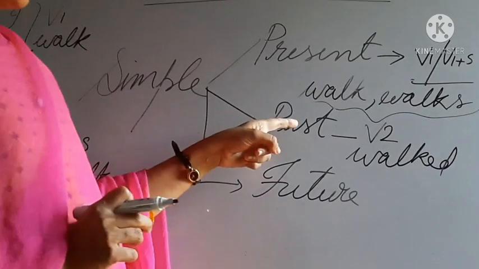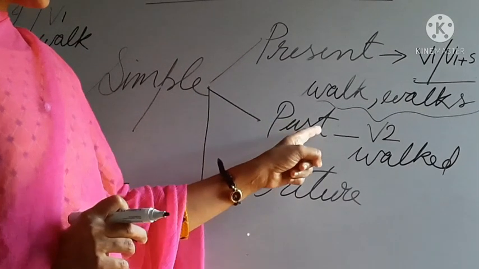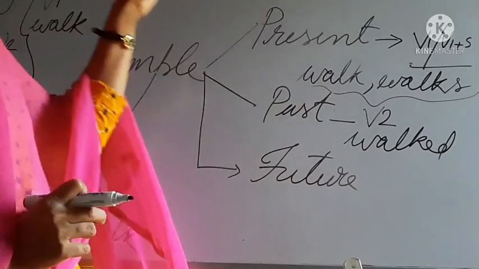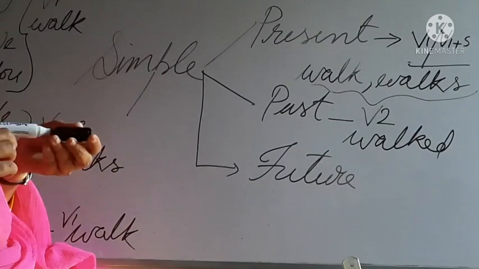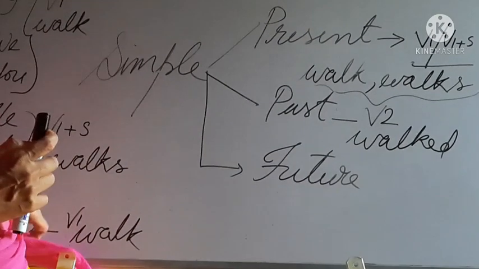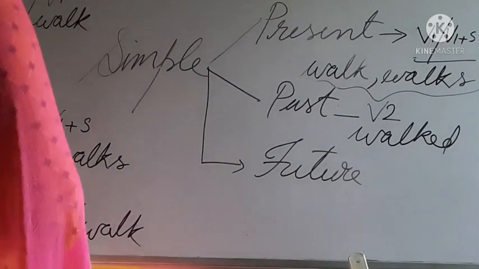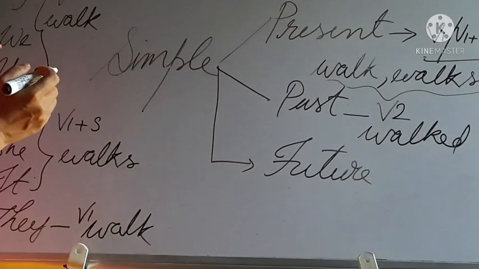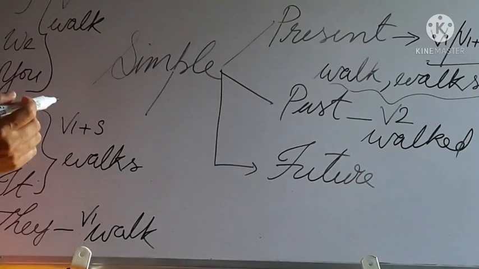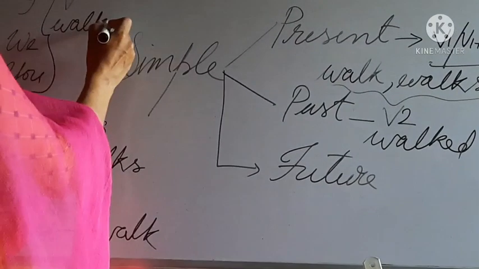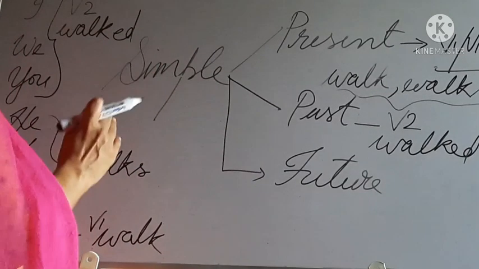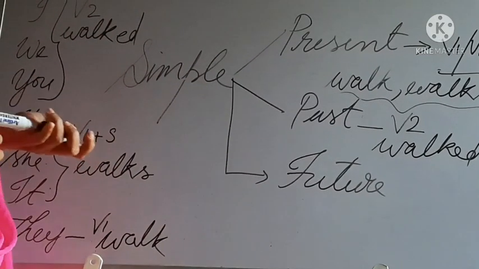So here I told you past tense form is V2 form, that is walked. That means with all the subjects you can use what? V2 form. Here you see, with I, we, you, he, she, it, they, you can use V2 form, that is walked.